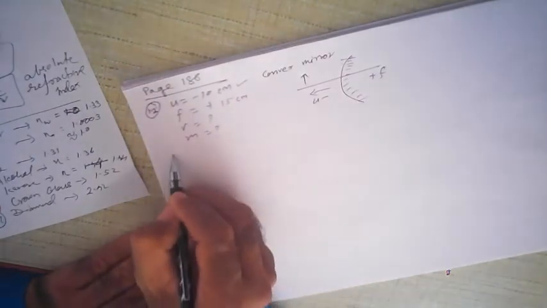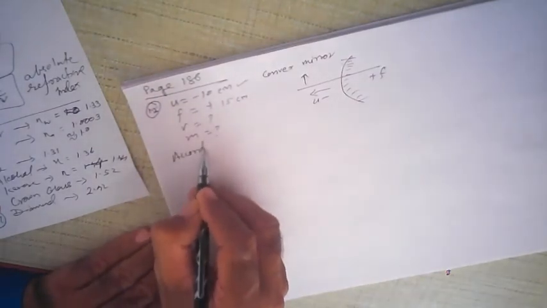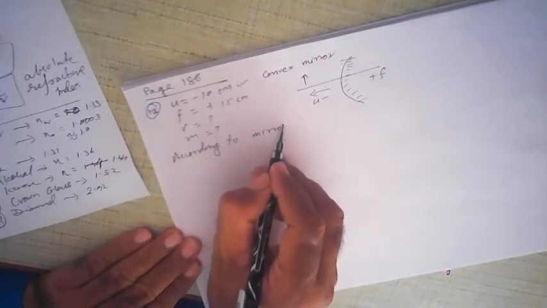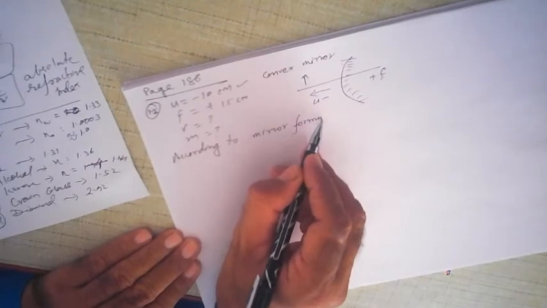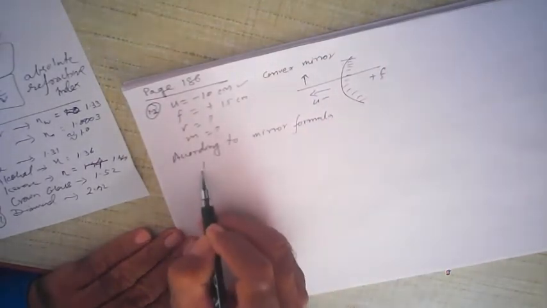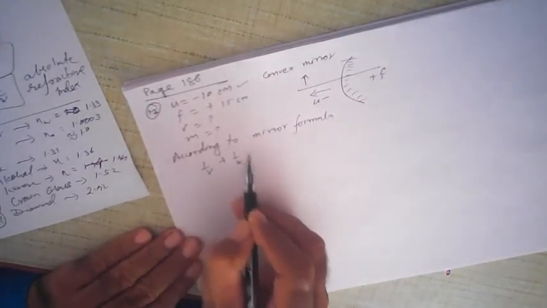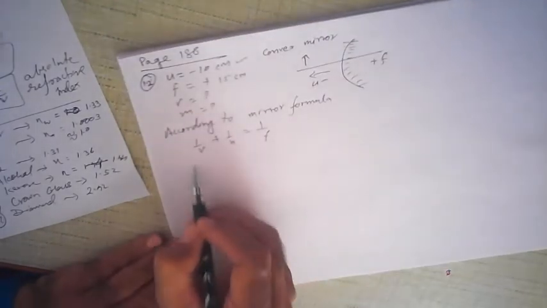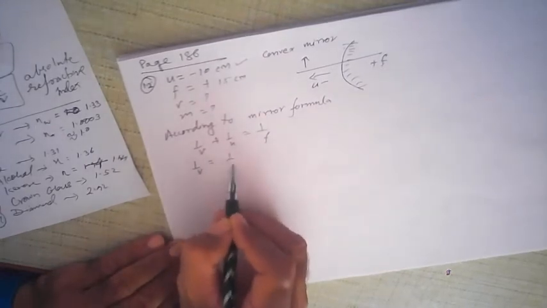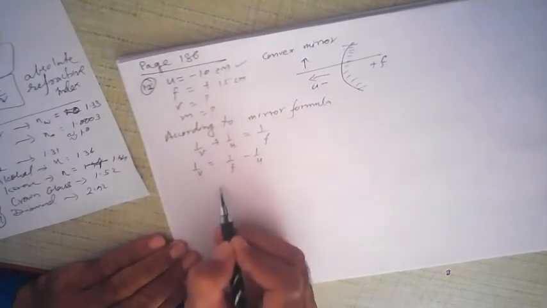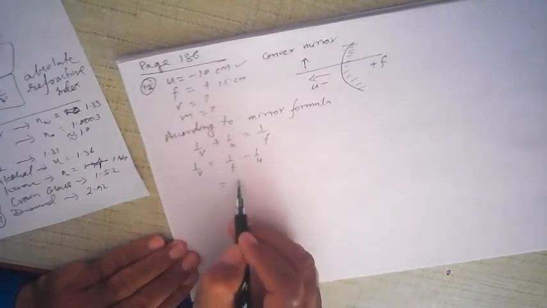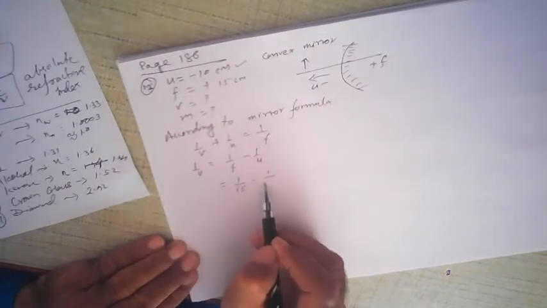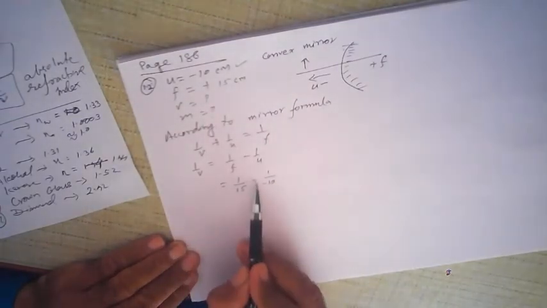Now according to the mirror formula, always write it like this. What is the mirror formula? 1 upon v plus 1 upon u is equal to 1 upon f. Now 1 upon v, which we want to find, is equal to 1 upon f minus 1 upon u. Image distance we want to find. So 1 upon f, f is plus 15, minus 1 upon u, u is minus 10. Notice how I have written minus and then minus 10 here.